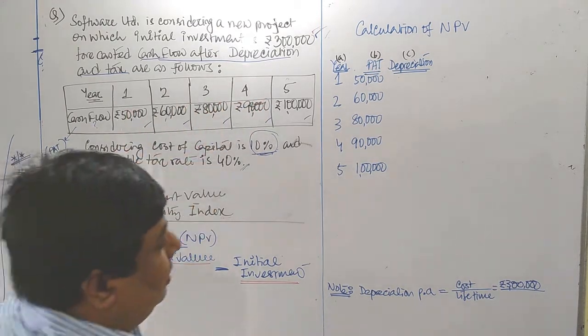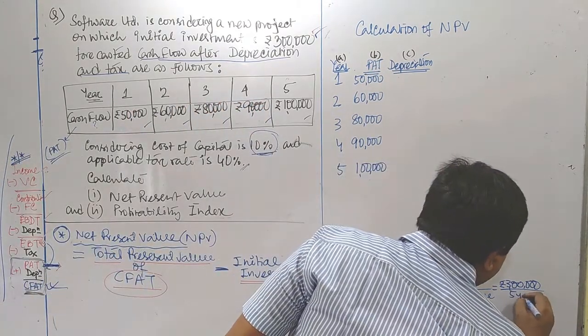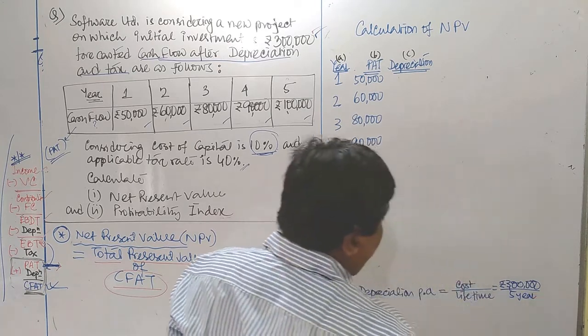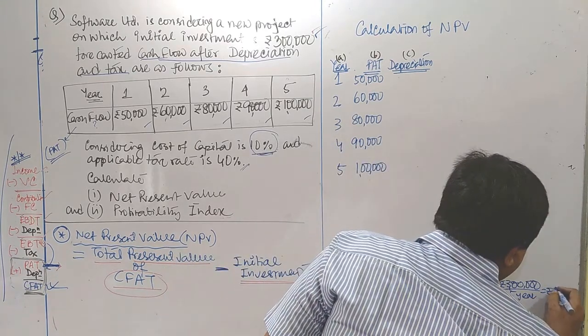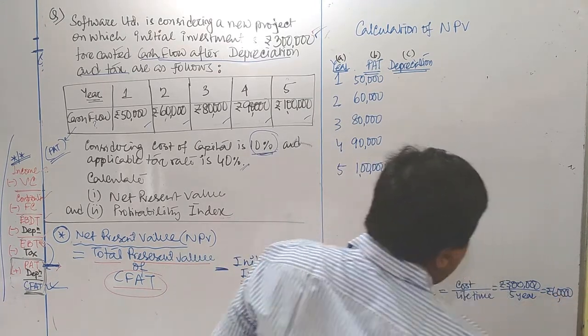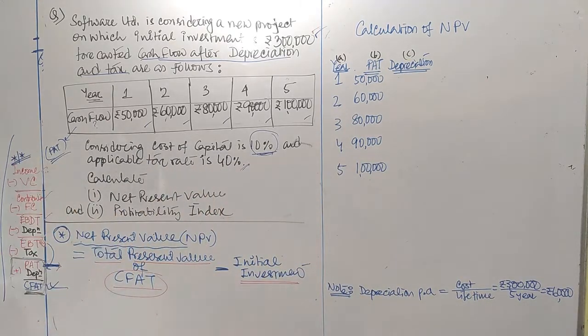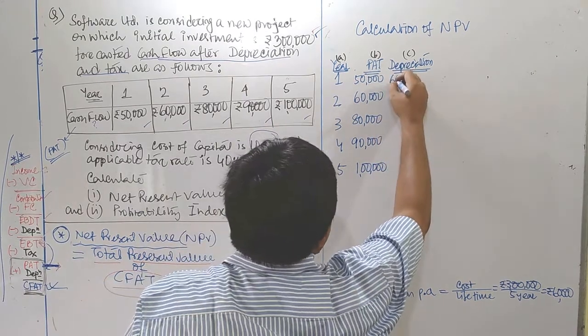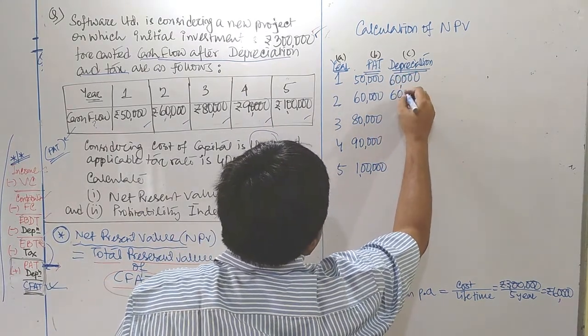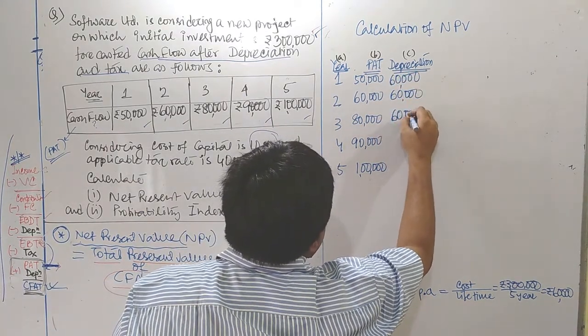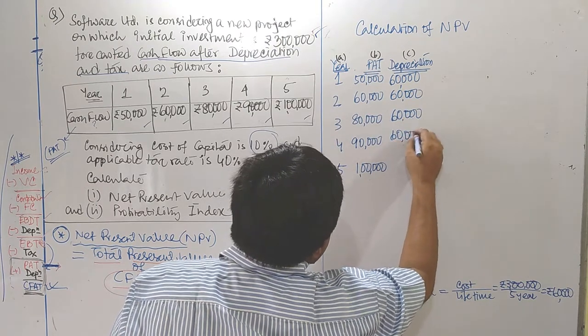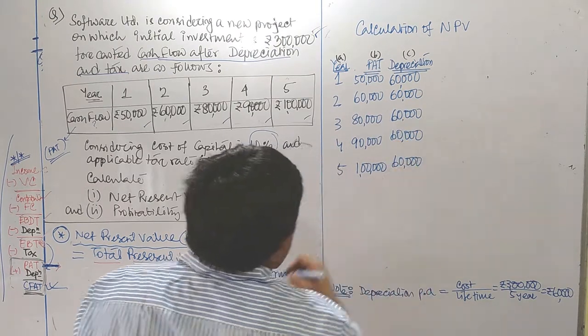The figure available here is for 5 years. Then 3 lakhs divided by 5 years, you are getting a depreciation of 60,000 here. Our annual depreciation is 60,000. Now we are going to plot 60,000, which is uniform at each and every year.